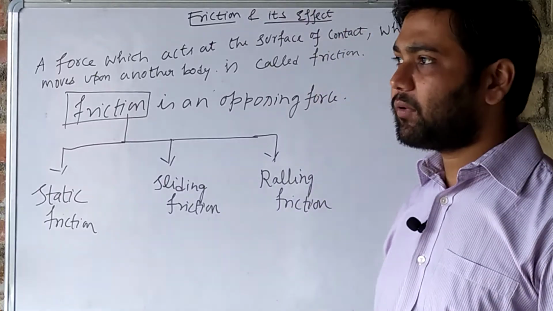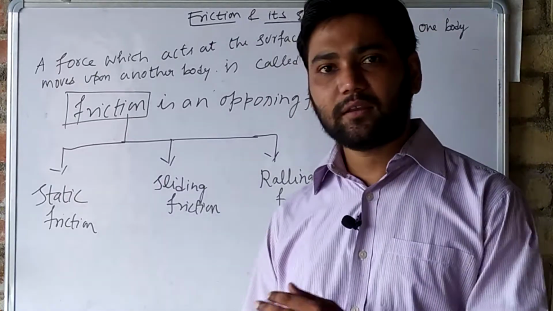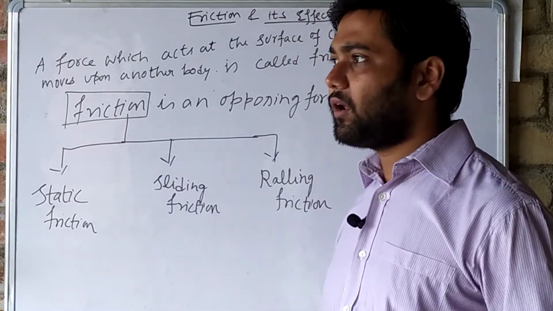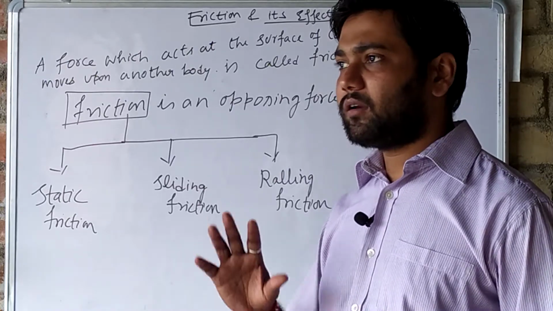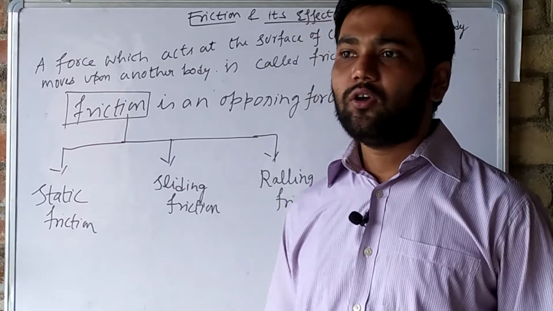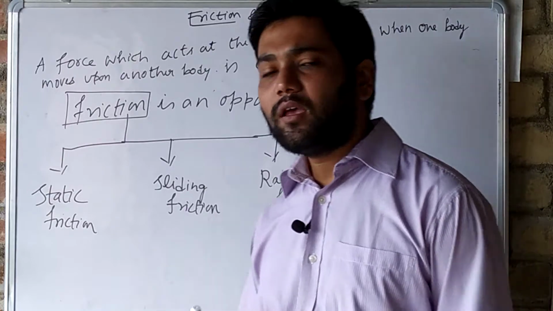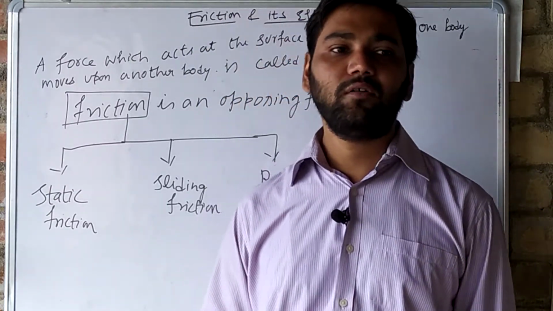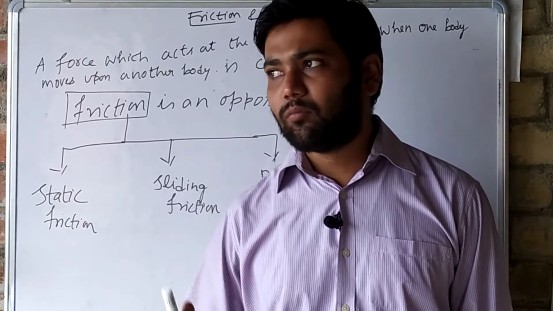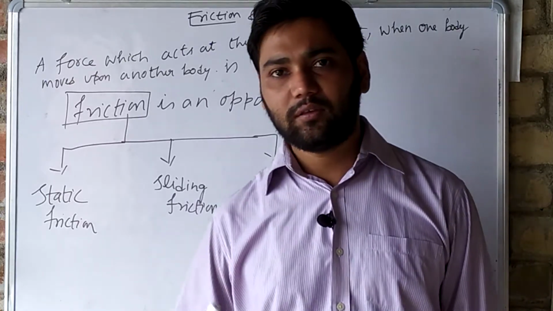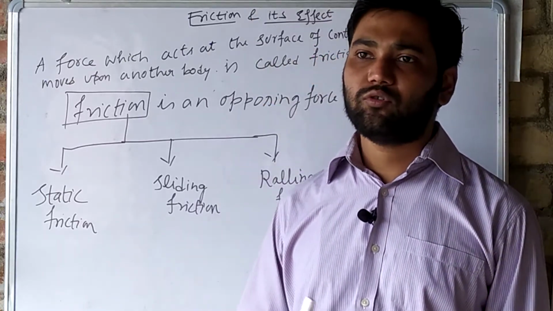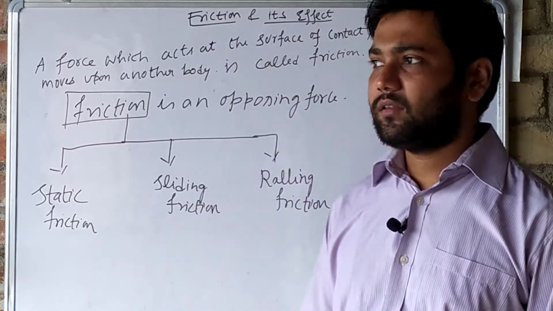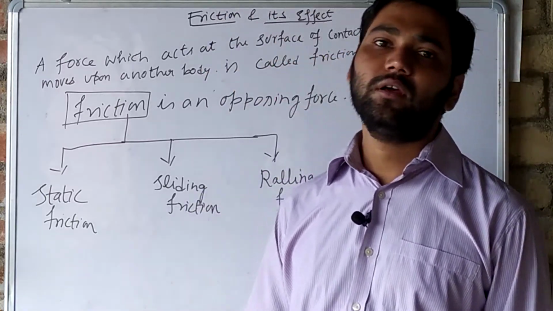So in rolling, what happens? Like a tire, it keeps on rolling. When a vehicle is moving, a tire keeps on moving. So on moving, what happens? There is very little friction, and we can easily move things from one position to another position. Understand? So this is rolling friction.